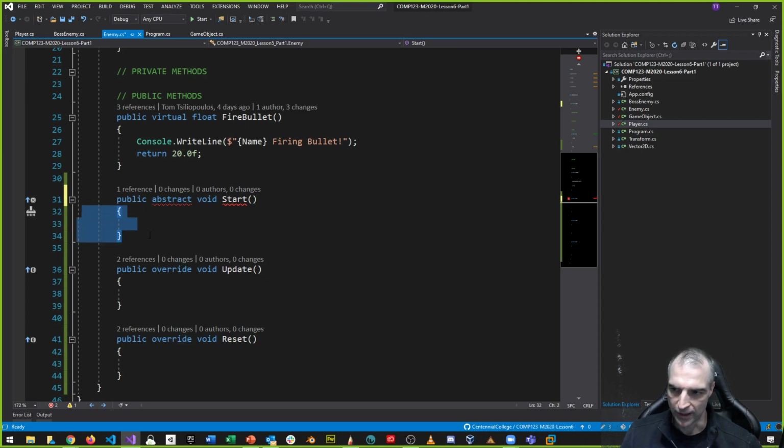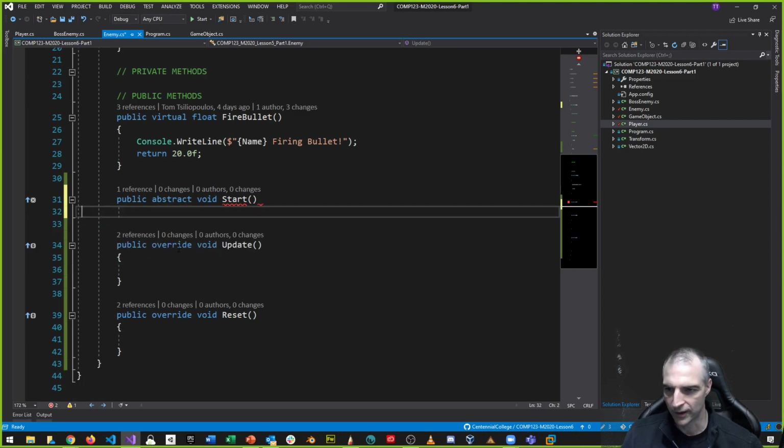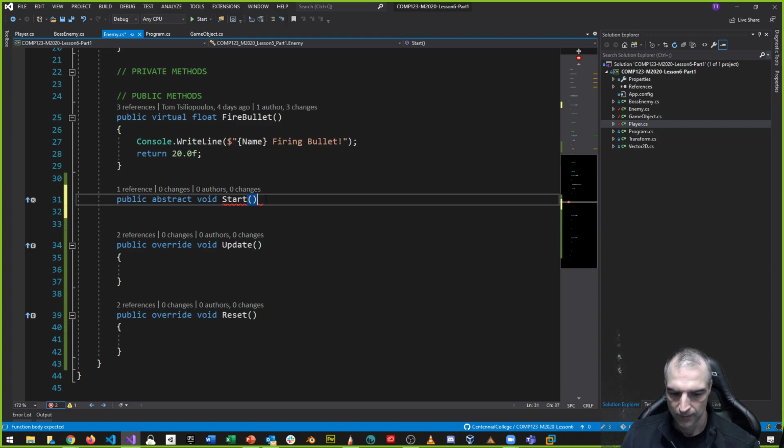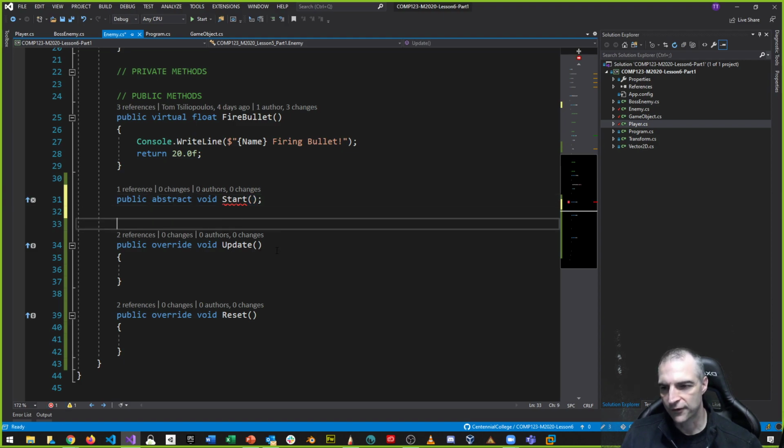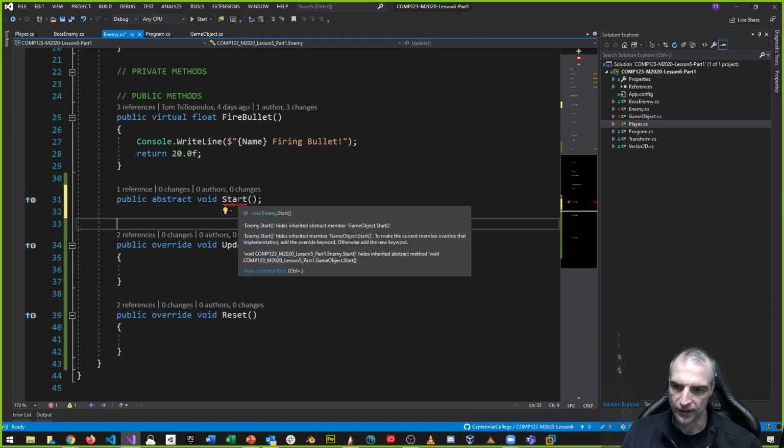If I take this away, I'm just going to show you this. If I take this away and I put a semicolon, it satisfies requirements, but then because my superclass is abstract, it gives me two errors now. It says hides inherited abstract member GameObject.Start, and then it hides inherited member. To make the current member override that implementation, add the override keyword, otherwise add the new keyword.